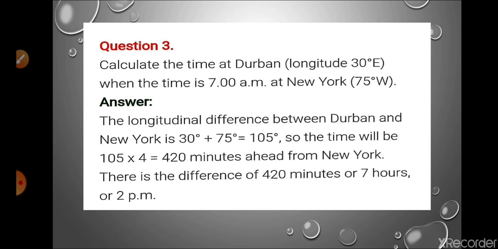So here 30 plus 75, 105 multiplied by 4, 420 means 7 hours. So the time is there, 7 AM plus 7 hours will be 2 PM.